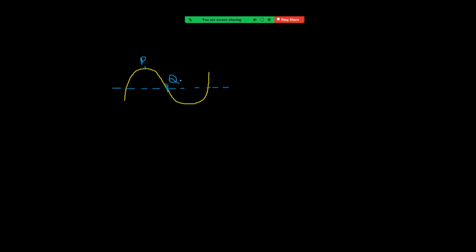So we have to connect now kinetic energy and potential energy. We have learned that at extreme position, kinetic energy is zero, and potential energy is also zero.